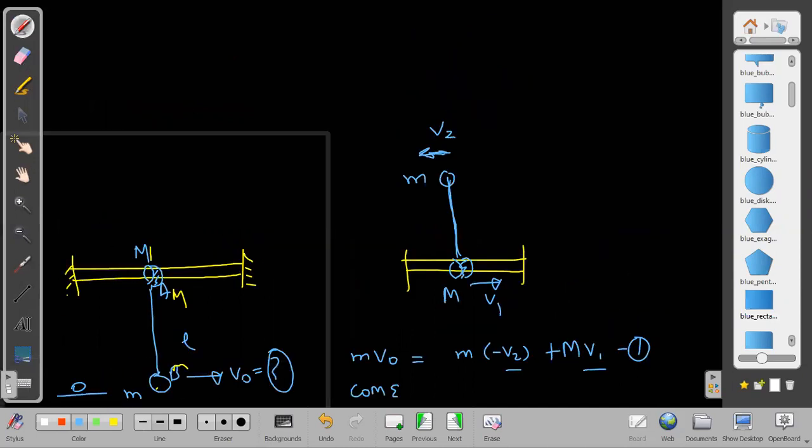If I observe from this person's frame, then this will be moving in a circular path or not? With respect to this person A, what will be its velocity? With respect to A, its velocity will be v2 plus